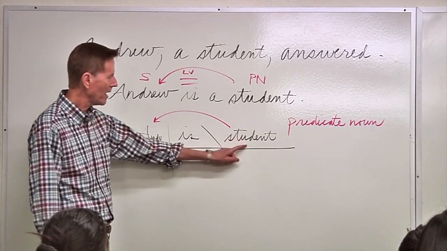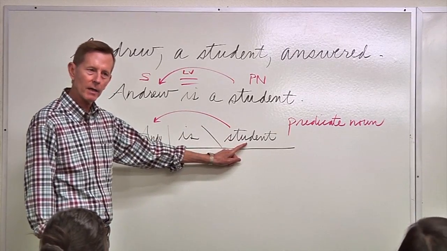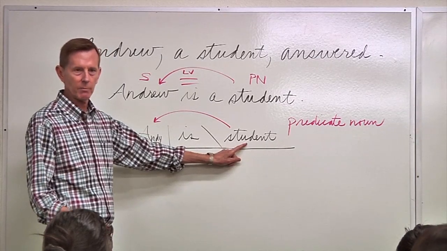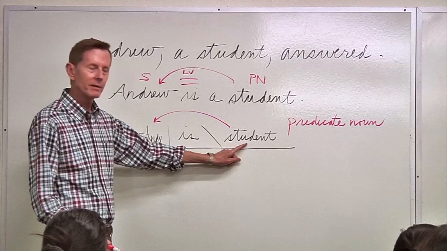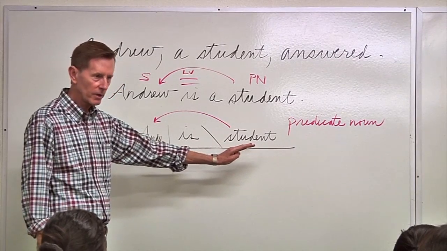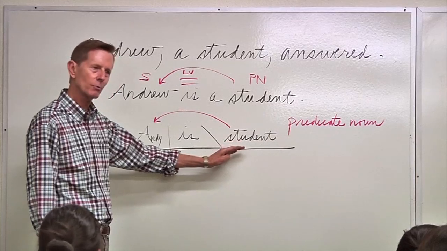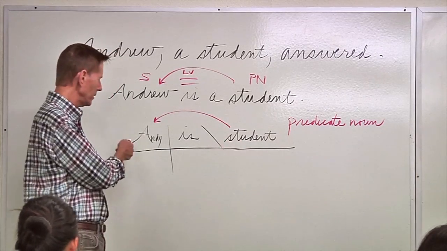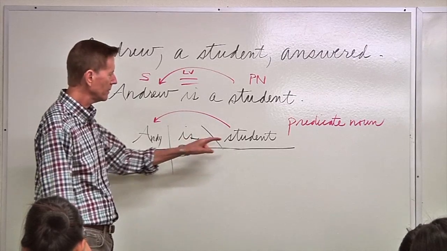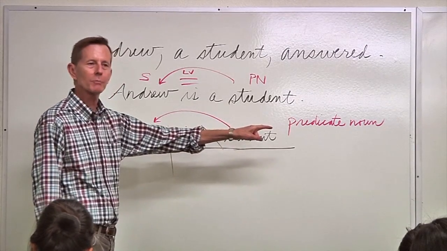So that's why this noun, which represents the main idea of the sentence, it's the noun, it's the name of the sentence, the main idea, is over here in the predicate. See? So the main idea is in the predicate. How can that be the main idea? It's the subject, of course. Well, it's there because we have an equal sign, and the noun's over here. That's why it's called a predicate noun.